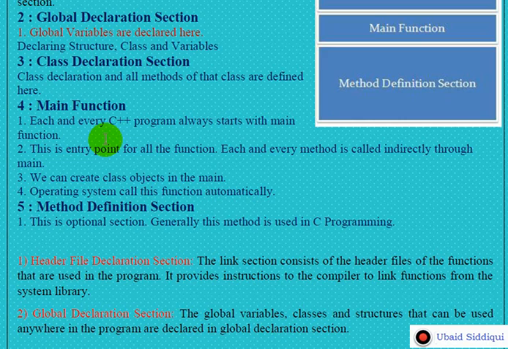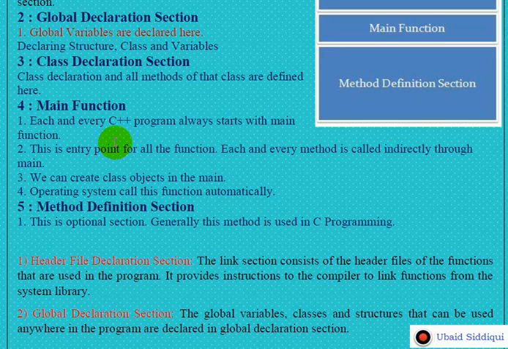Then the most important section of a C++ program is the main function section. This section is compulsory whenever we write a C++ program. Each and every C++ program always starts with the main function. You can say that it is the entry point for all the functions. Each and every method or function is called indirectly through the main function. We can create class objects in the main function.